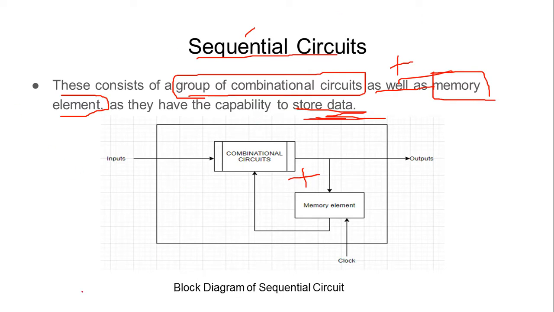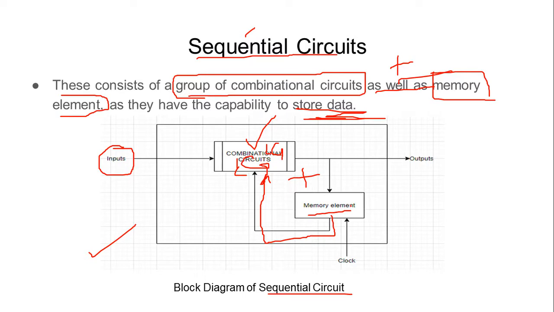Let's look at the block diagram of sequential circuits. Sequential circuits get some inputs. Those inputs go into the combinational circuits, which are nothing but a group of different logic gates, right? Along with it, the combinational circuits also get some past stored value. There would be a storage value stored in the storage element, which could be a flip flop or something like that.